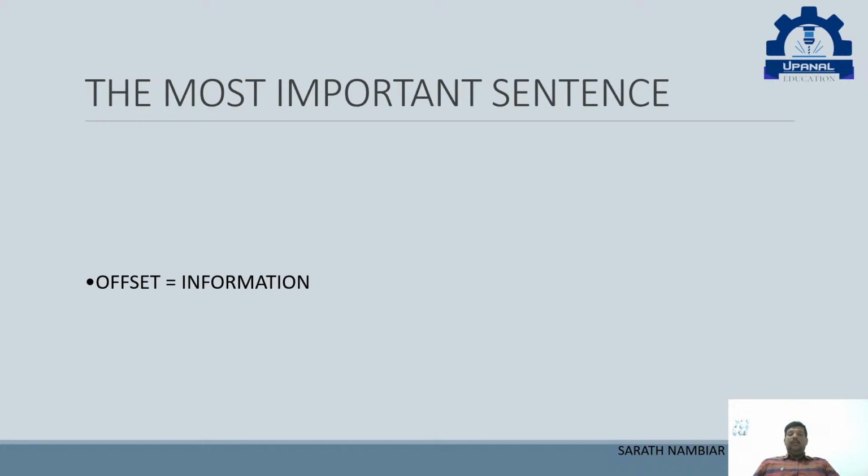Now, the most important sentence: offset is information. It is information we give to the machine about reality, about the work or the job which has to be done.